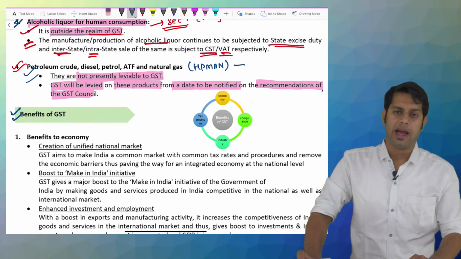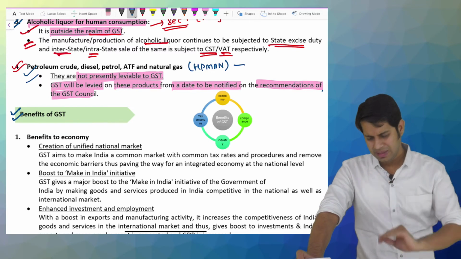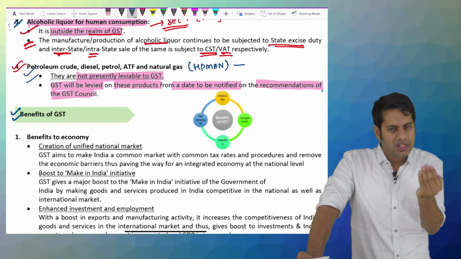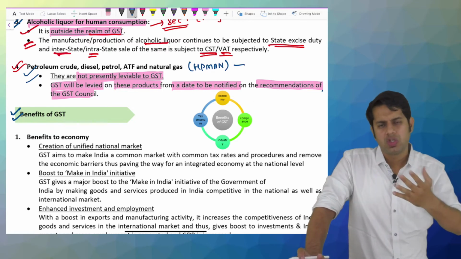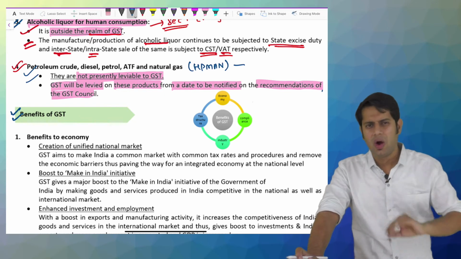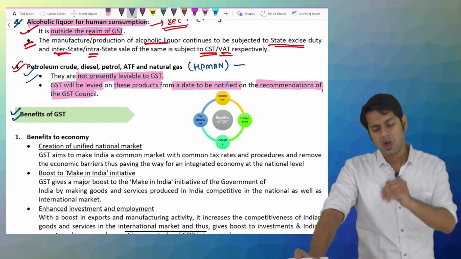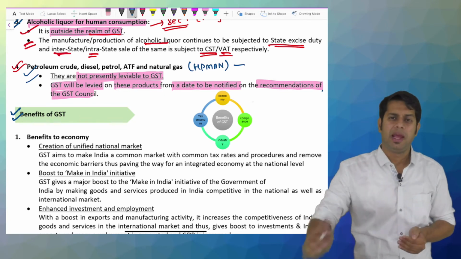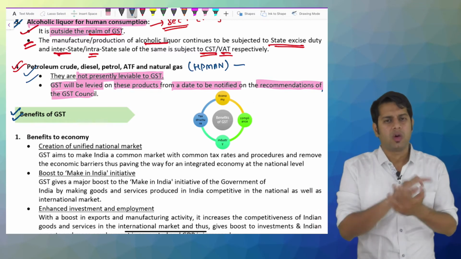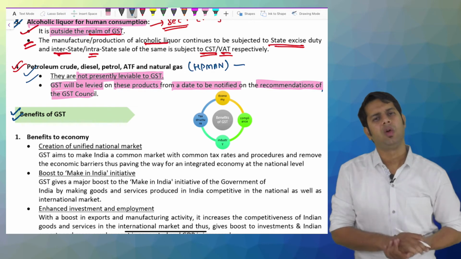Next, benefits of GST in India. Now we saw the major aspects of GST. What was the pre-GST regime? What are the constitutional provisions with regard to taxation and with regard to GST? All these things which we saw. What do you mean by interstate supply, intrastate supply? What is the journey of GST? How did this GST come into existence? What is the concept of GST? What type of GST do we follow in India?